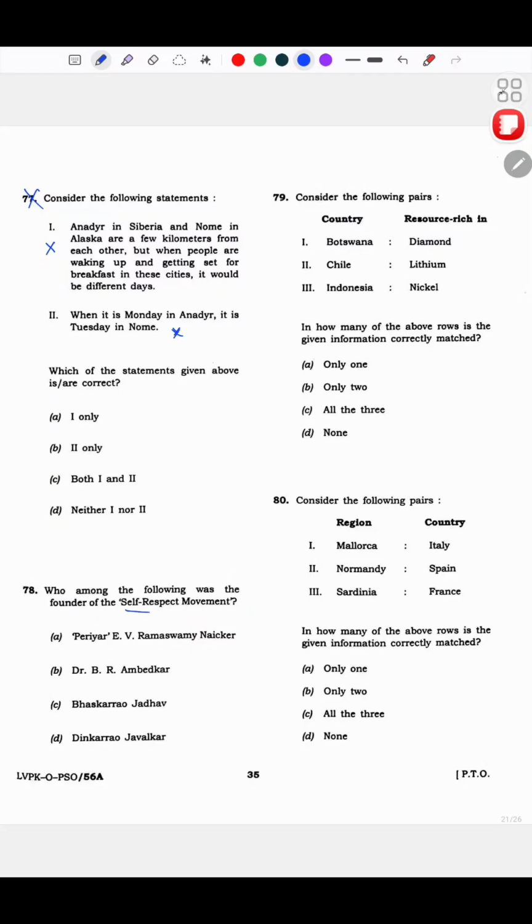Who among the following? See, this question, kudos to PT 365 documents, where they have personalities in news. They have this new PDF. This particular PDF directly had this answer. Periyar E.V. Ramaswamy Naikar, and yeah, this is the answer. So PT 365 helped, to be honest.